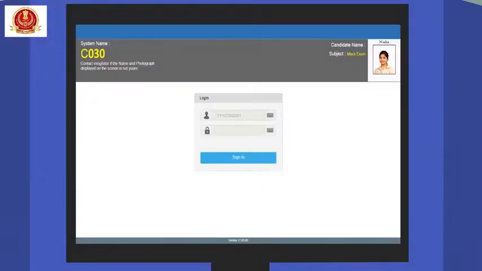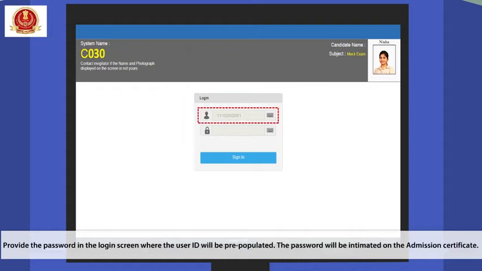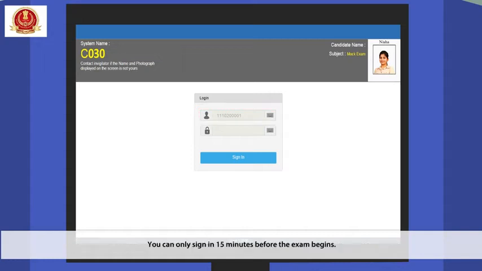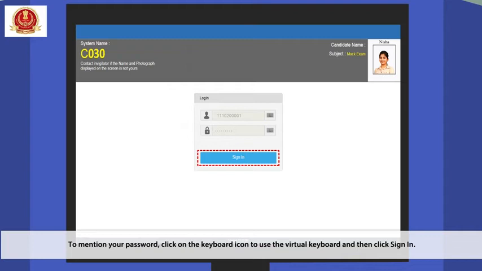Exam begins. Now, to log into your system screen and start the exam, follow the given instructions. Provide the password in the login screen where the user ID will be pre-populated. The password will be intimated on the admission certificate. You can only sign in 15 minutes before the exam begins. To mention your password, click on the keyboard icon to use the virtual keyboard and then click Sign In.